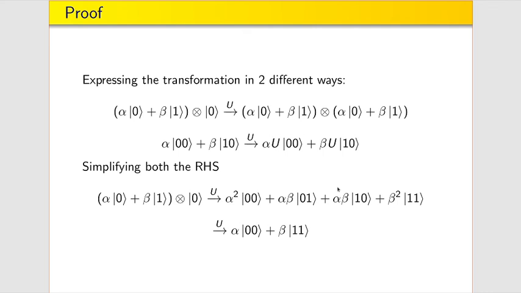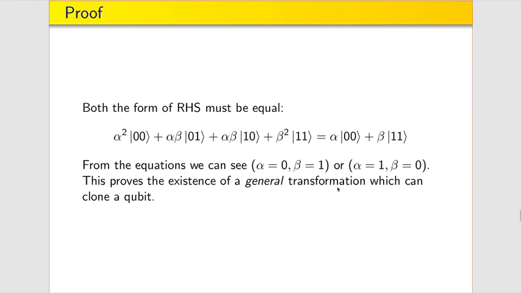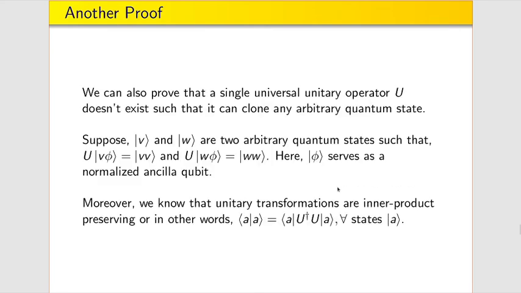This again gives us two equations which have to be equivalent because we just change the form. But we can see that, next slide, this is only the case when either alpha or beta is 0, since the middle two terms have to become 0, which means that it is only possible for certain states, that is 0 and 1.